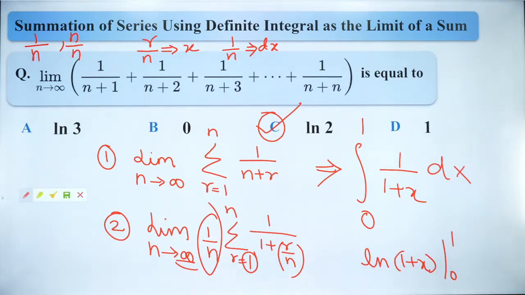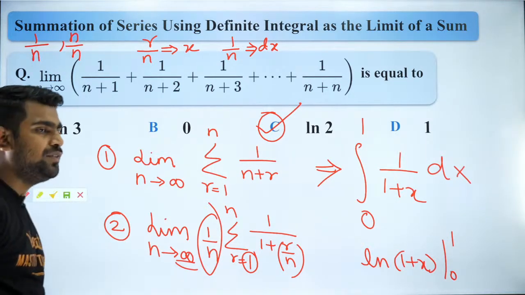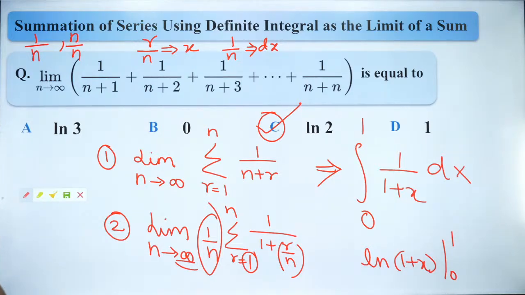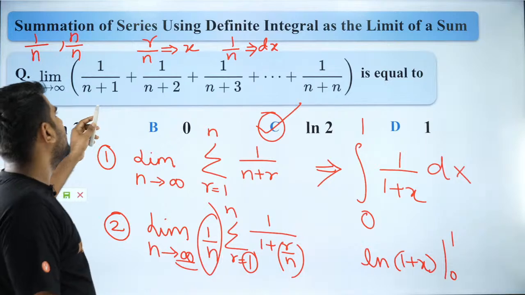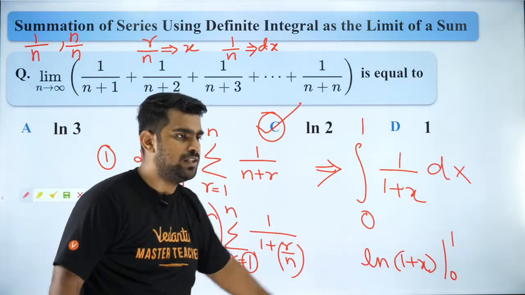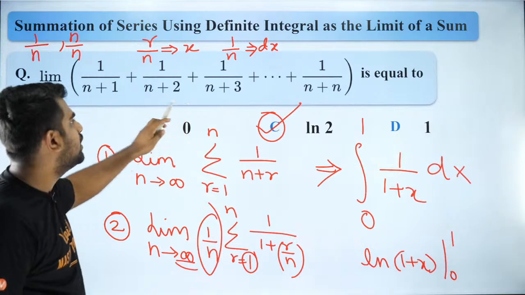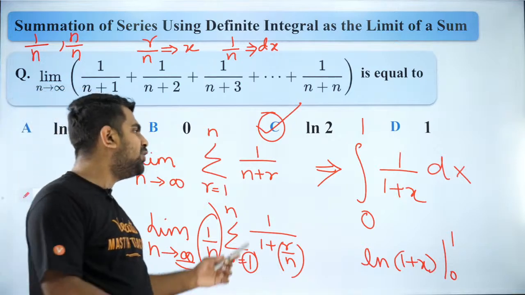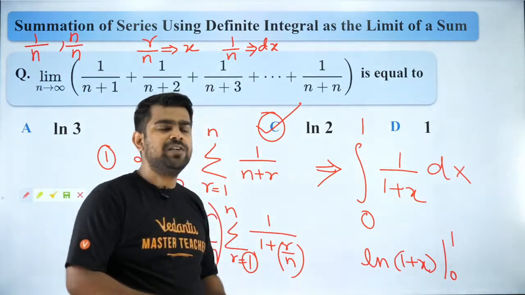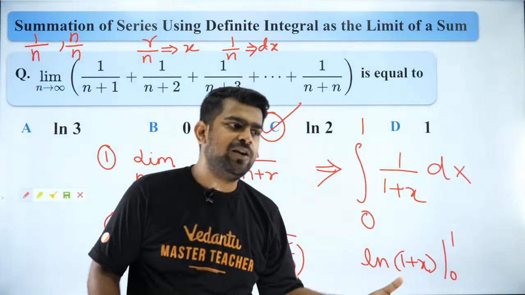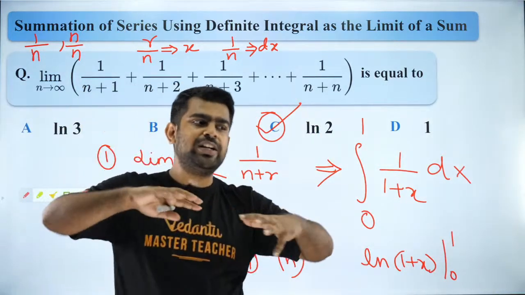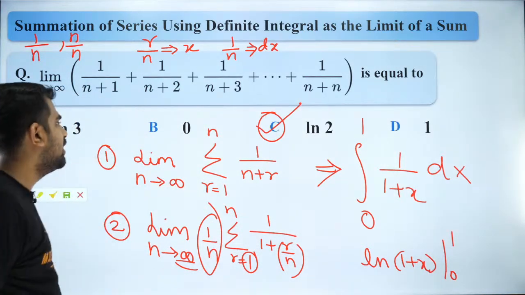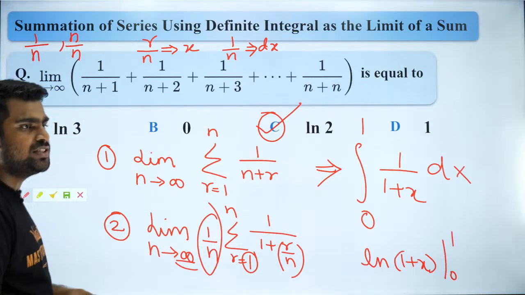If you have any questions that you want to ask, please feel free to ask, guys. Everybody clear with it? So this is the way you convert a summation with a limit into a definite integral. I would love to explain it in more detail, but we will do that when I'm teaching the 11th standard guys when they enter 12th. At that time I will show you why this happens. But for now, this is good enough. This is the algorithm. This is the way you solve it.